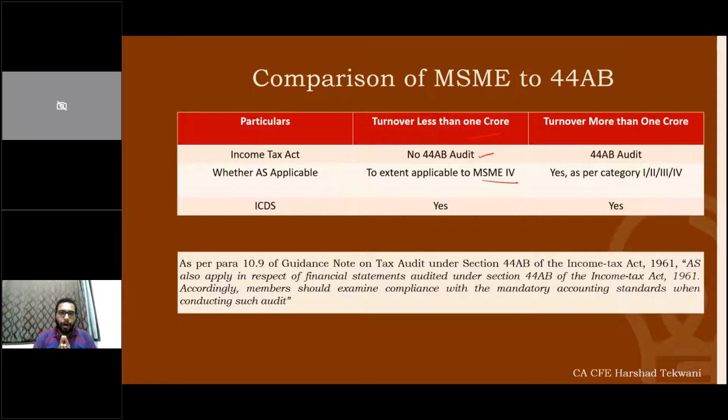So in case of a tax audit, yes, we need to make sure this classification is being followed, this bifurcation, MSME1, MSME2, MSME3, MSME4, and on the basis of that, accounting standards are required to be followed. I hope the comparison is clear with the 44AB tax audit.